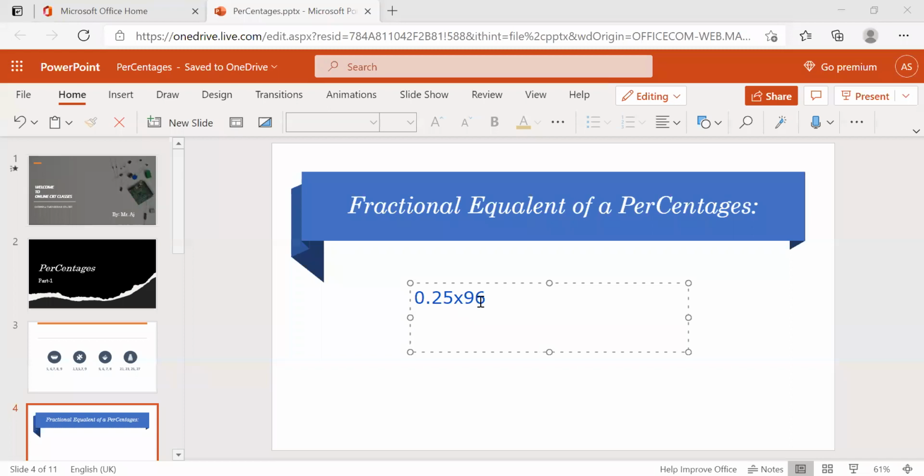It will take some time to calculate this one, right? To multiply 0.25 into 96 will take some time.